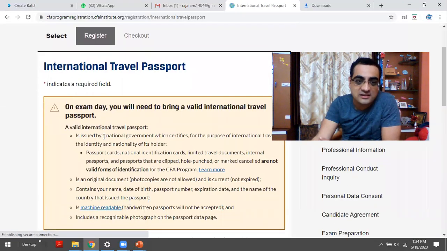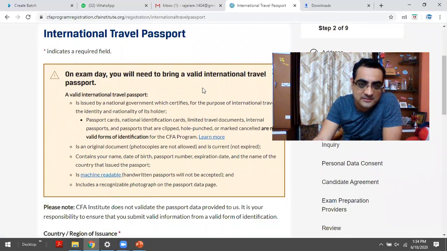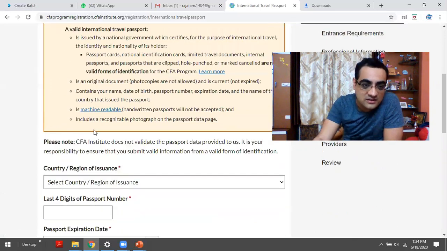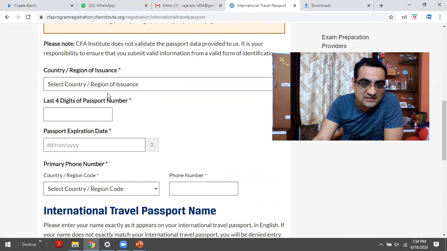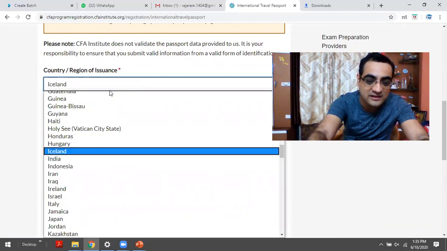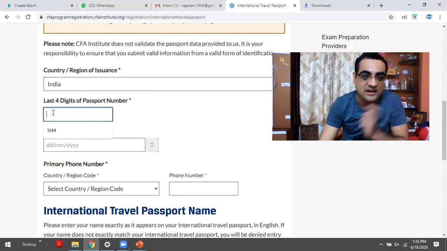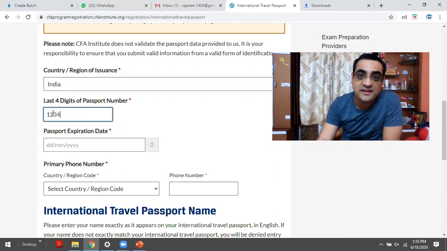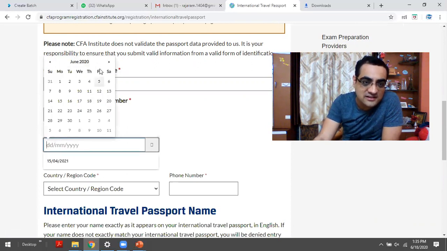All right. So this is the international travel passport. On the exam day, you need to have a valid international passport. And that was the point which I was making. It's a must to have your international passport. So I need to put the details. Country of issuance is India, not Kazakhstan, India. And the last 4 digits of the passport are, let's say, 1, 2, 3, 4. You have to put your own, obviously. In case you don't have a passport, you have to apply for it. And let's say it's expiring somewhere over here.